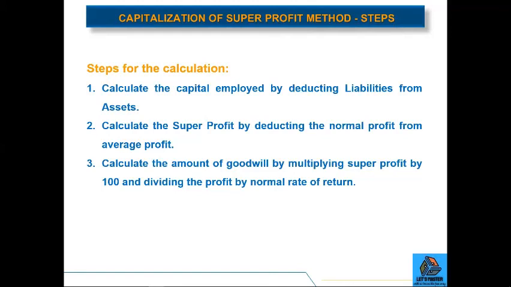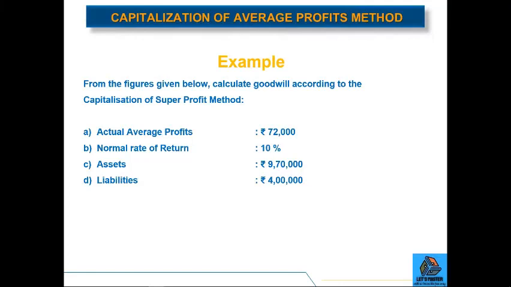And finally, we calculate the amount of goodwill by multiplying the super profit by 100 and dividing it by normal rate of return. So here we have used the same example, the same numbers, where the actual average profit is 72,000. Normal rate of return is 10% and assets are valued at 9,70,000, where liabilities amount to rupees 4 lakh.